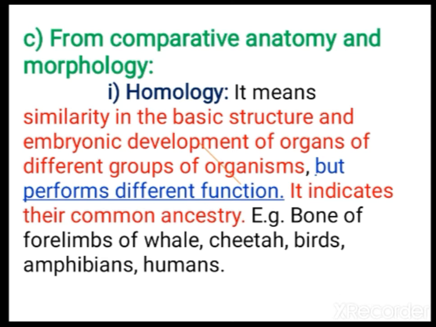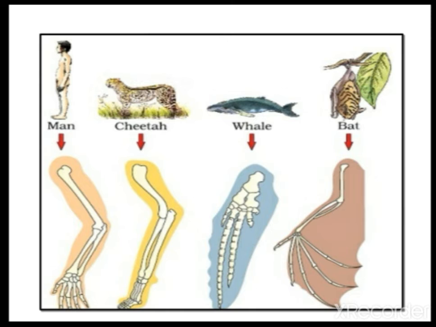If we compare the bones of forelimbs of whale, cheetah, birds, amphibians, humans, you will see this. Here they have given different types of animals coming under mammalia: man, cheetah, whale, bat. For bat the forelimb is helpful for flying, whale for swimming, cheetah for running, and man for doing various work. Externally they look different, functionally they are different, but the internal structure, the presence of bones, humerus, radius, ulna, carpals, metacarpals, resemble each other.